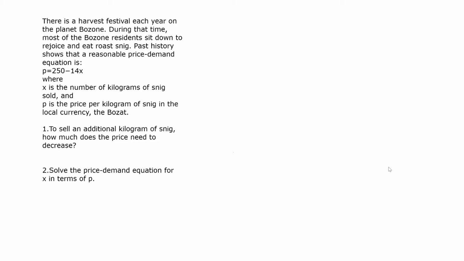Past history shows that a reasonable price demand equation is P equals 250 minus 14x, where x is the number of kilograms of snig sold, and P is the price per kilogram in the local currency, the bozat.